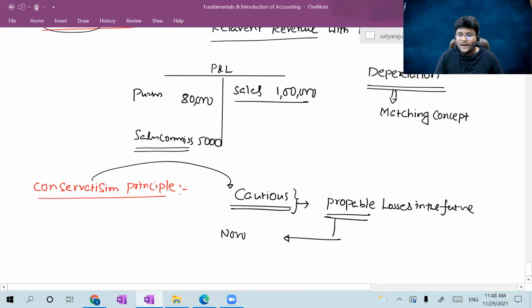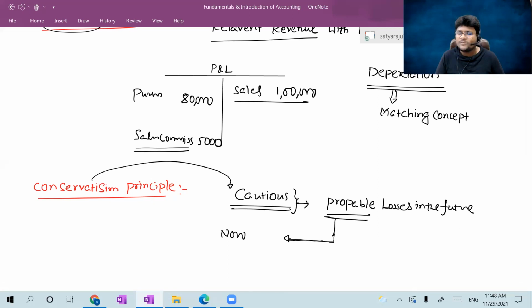Sir, but earlier you told, as per the accrual concept, only when it is accrued should you record it. But right now you are violating the accrual concept. Yes, for the purpose of conservatism concept, you can violate the accrual concept. If another concept already exists, how can you treat it as a violation?